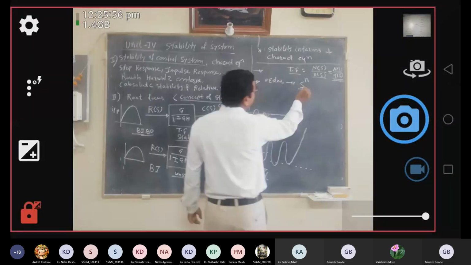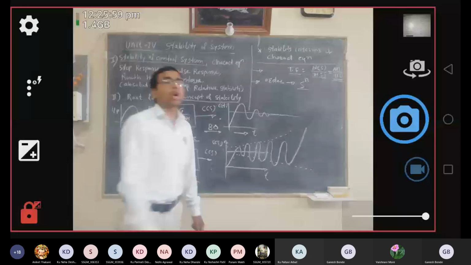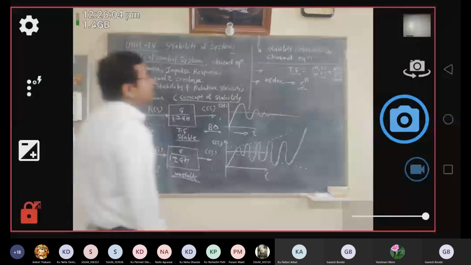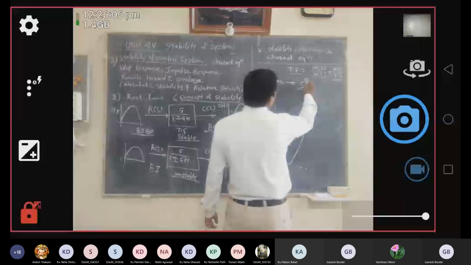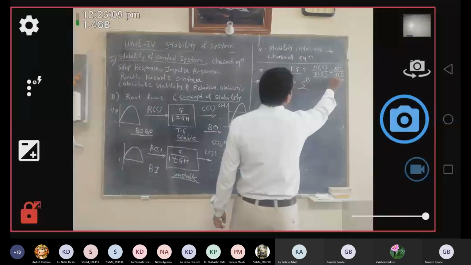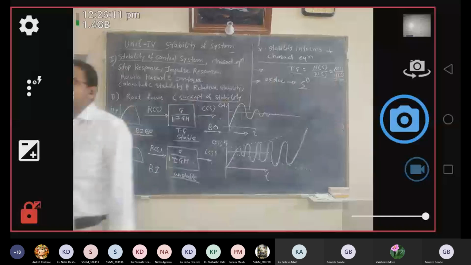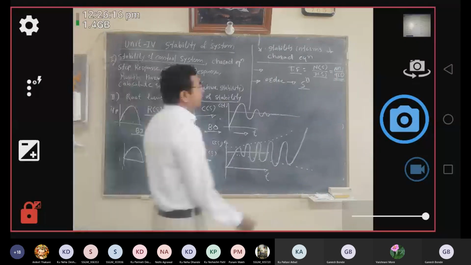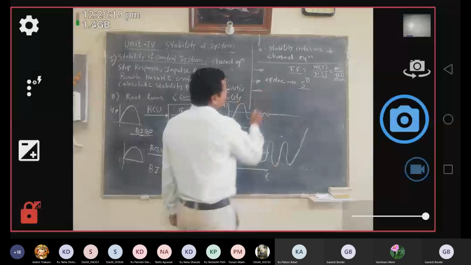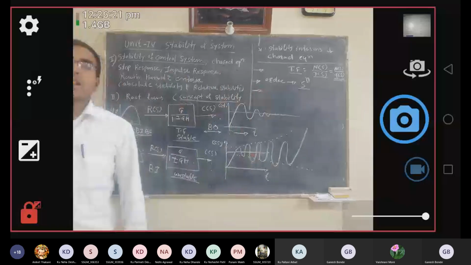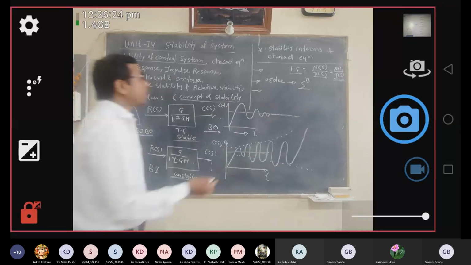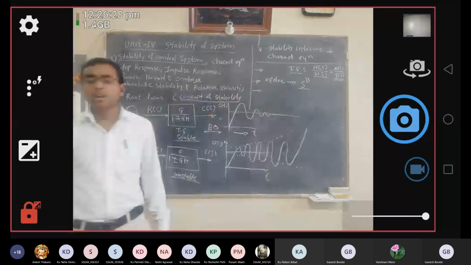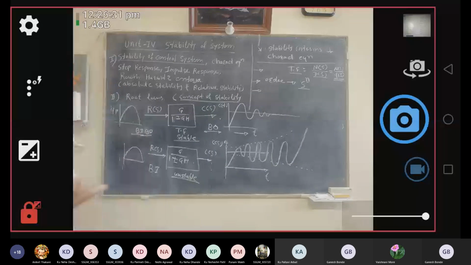So s raised to power n indicates the order of the system. That is the highest power of s, which is the order of your characteristic equation. The denominator equation of the transfer function always indicates the characteristic equation. In the previous unit, for determining the time response, we considered only the highest power of s to be 2. We have determined the time response of only first order and second order systems.